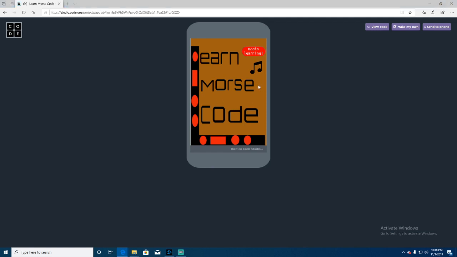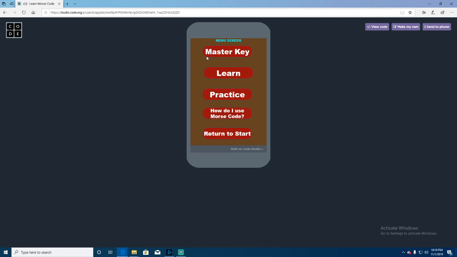On the title screen, you have two buttons, one to mute the music and a button to begin play. I'm going to click on mute music so y'all can hear the clicks. I'm pretty sure you can still hear the clicks with the music on, but just to make sure. So you can click learn or begin play.